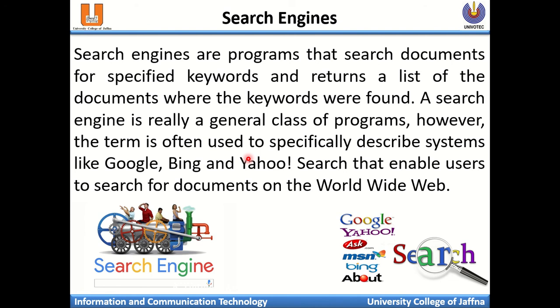So a search engine is a kind of program, and these are examples of search engines. Worldwide, there are several documents, websites, and web related things available. By using these search engines, you can get the information in an organized way.